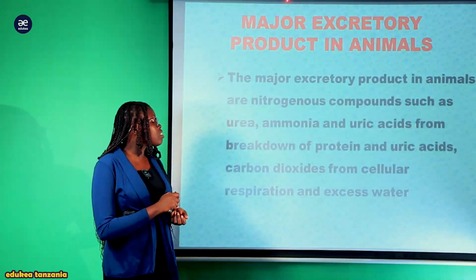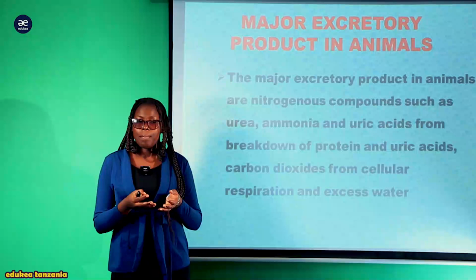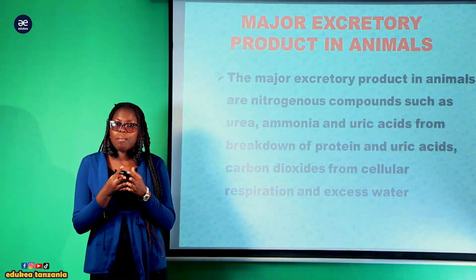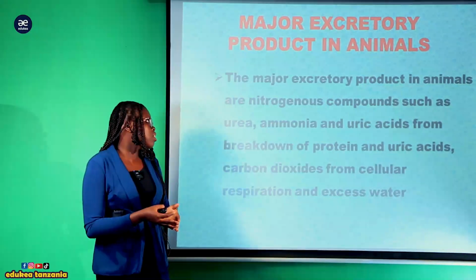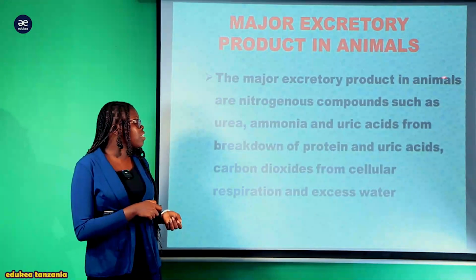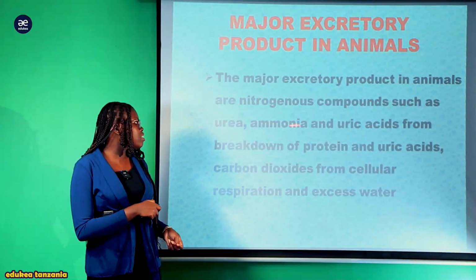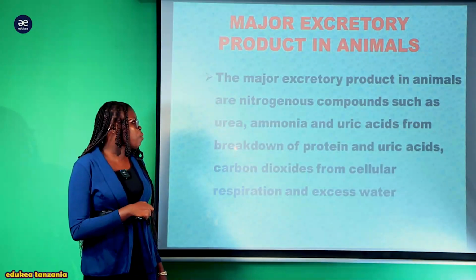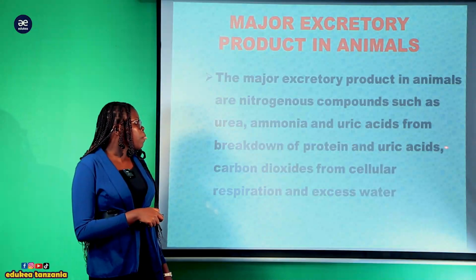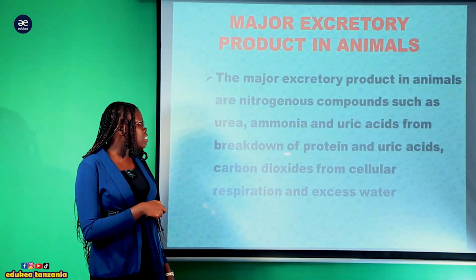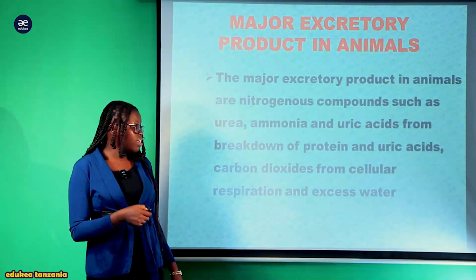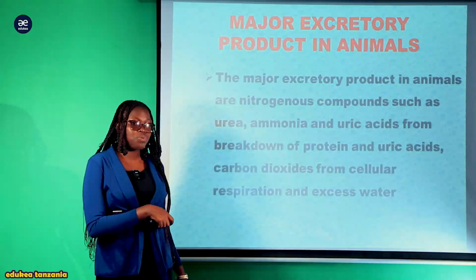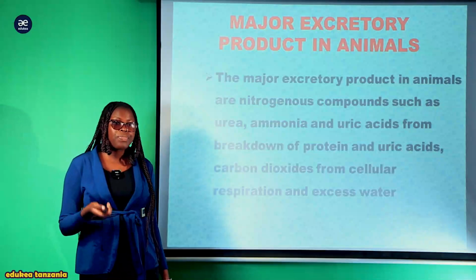Now let us see major excretory product in animals. Sasa hapa tunataka kuangalia major excretory. Hapa ni taka mwili ambazo zinatolewa na wanyama mbalimbali, all vertebrates. Now the major excretory product in animals are nitrogenous compounds such as urea, there is ammonia, kuna uric acid from breakdown of protein. In general, tunapata nitrogenous waste na carbon dioxide from the cellular respiration as well as excess water ambayo inakuwa inaitoa through the skin.